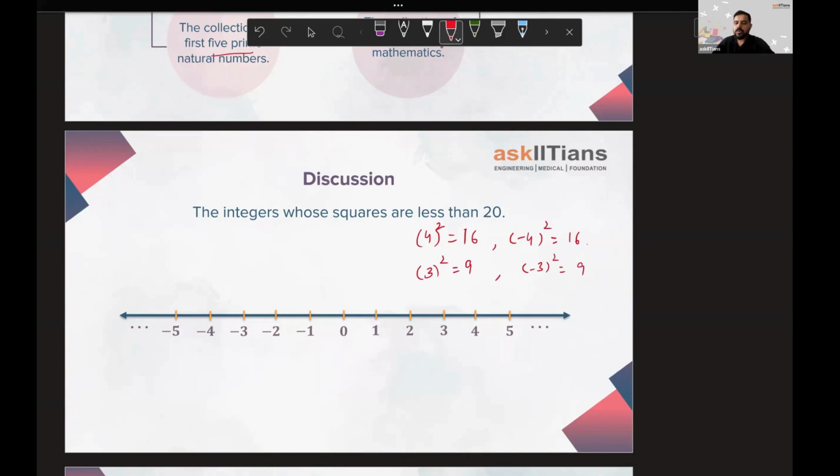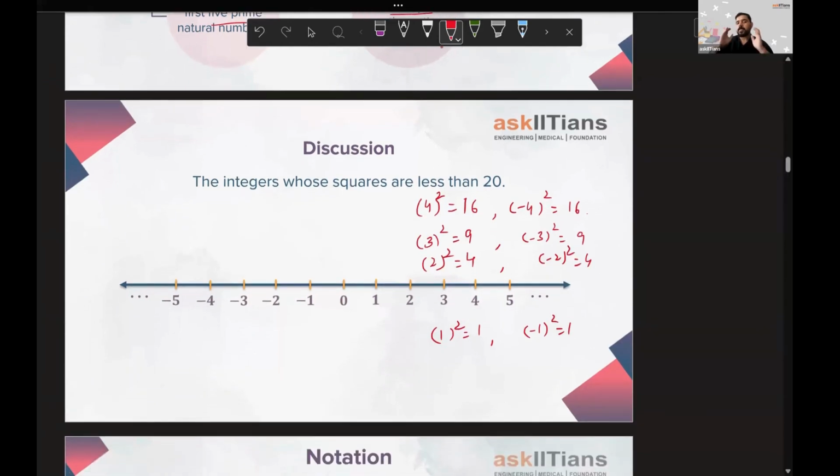Now we can think of 4. 4 is a square of 2, and 4 is a square of minus 2 also. Next, 1, which is a square of plus 1, and 1 which is a square of minus 1. That's also there. Next, 0.